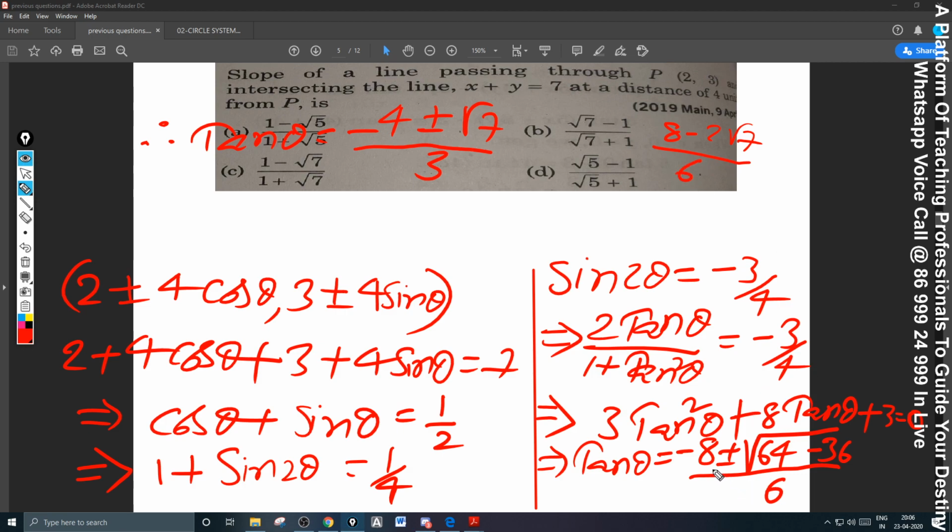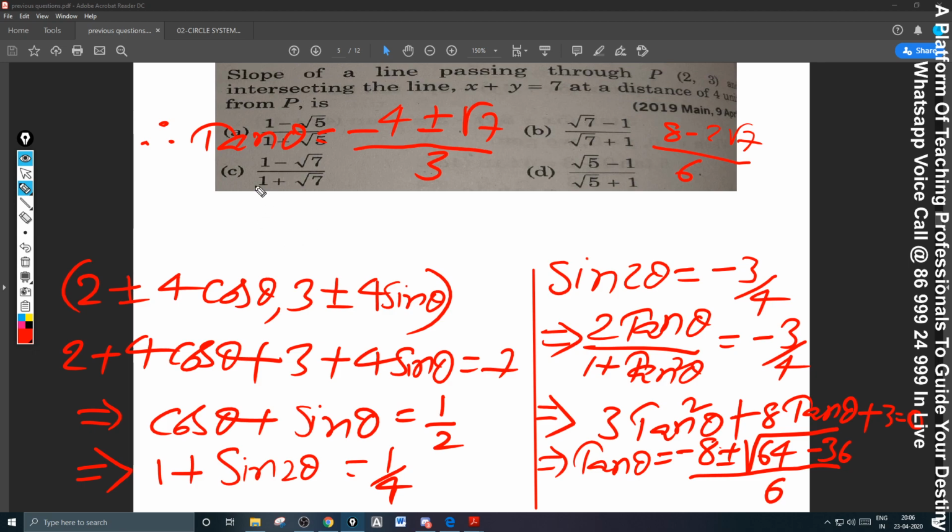Just see the answer. So 8 minus 2 root 7. This one, no? 8 minus 2 root 7. Similarly, if you simplify this, I think you will get the negative value. That is why your B should be the answer, please.